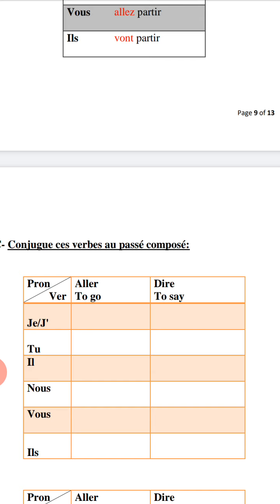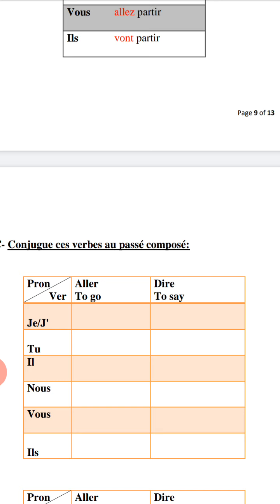It consists of verb être, verb to be, or verb avoir, verb to have, au présent, at present. Then il faut changer the main verb, verb aller, I mean, or verb dire, au participe passé, to past participle. So, how to change verb aller au passé composé?